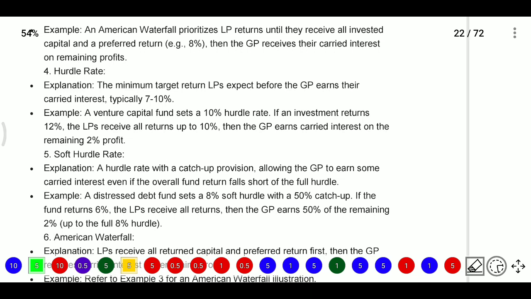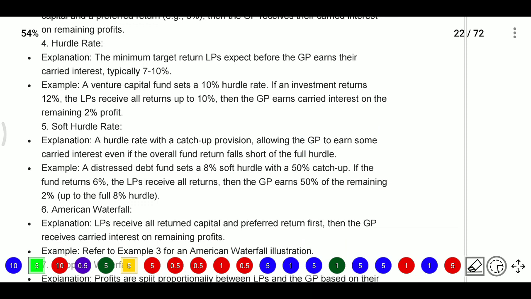This is the minimum target return. For example, if a venture capital fund is set at a 10% hurdle rate and the investment return is 12%, then the LP receives all return up to 10%, and the GP earns carried interest on the remaining 2% of profits. So the hurdle rate is 10%, he generated 12%, 12 minus 10 is 2, and on that he will get the profit.